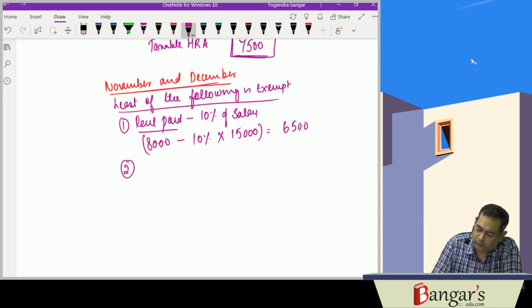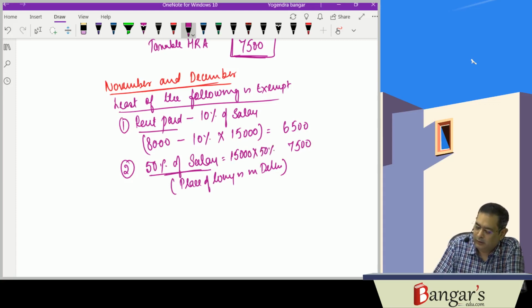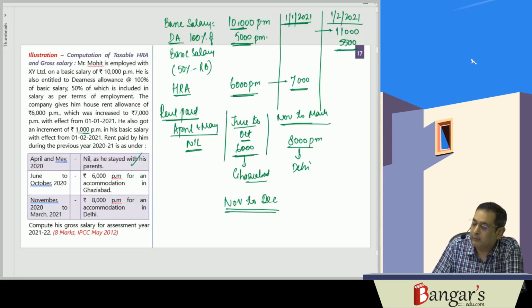Number two is 50% of salary. Since the place of living is in Delhi now, it will be 7,500. 15,000 into 50%. And number three is actual HRA. Actual HRA here is the same. HRA remains 6,000 only.